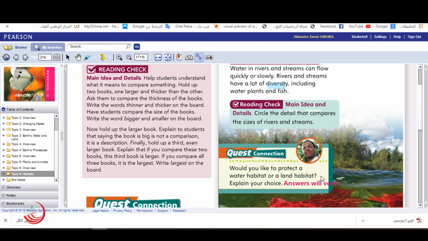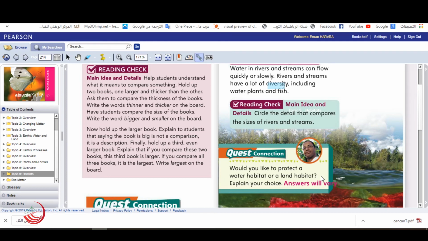I know you are smart and all of you are excellent students, and all of you will say, yes, teacher, we are going to protect this kind of habitat. But how? Who can tell me how we can protect this kind of habitat? Yeah, I can see someone who is talking there. Excellent. Such a good job. By keeping it clean.